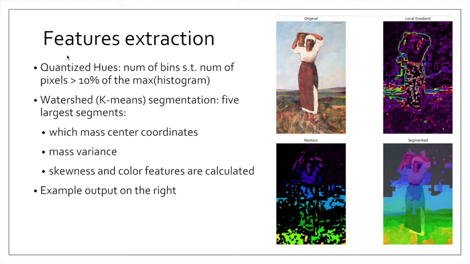As we mentioned in the features section, a lot of the features depend on watershed segmentation, which uses k-means for segmenting different parts of the image. On the right side, you can see an illustration of the segmentation process. First, we take the local gradient, which means that pixel values that differ from each other and are side by side next to each other will give the highest local gradient.